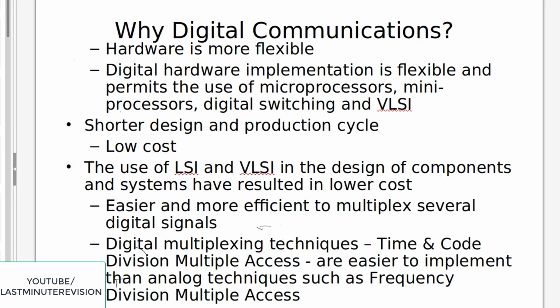The second is the shorter design and production cycle at a low cost. The time it takes to produce it is very low, and producing it also takes very little cost.